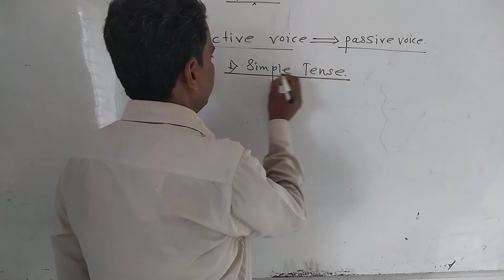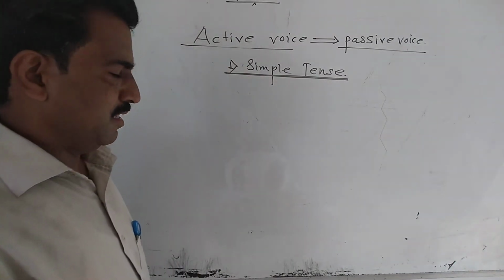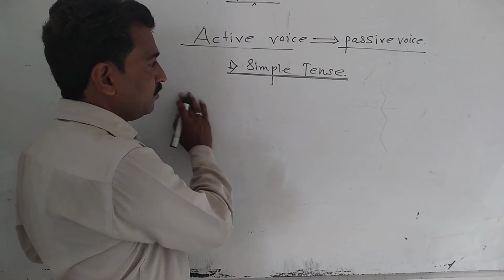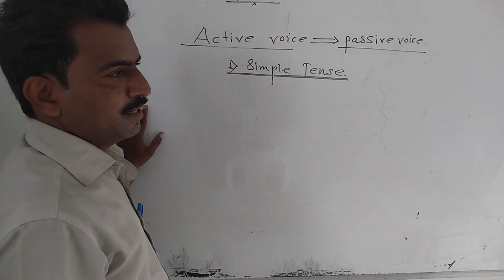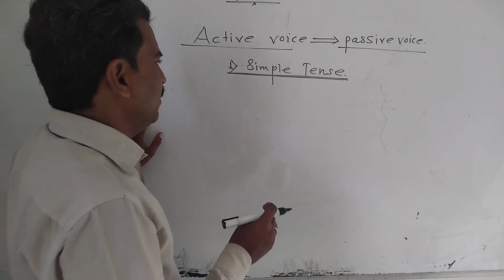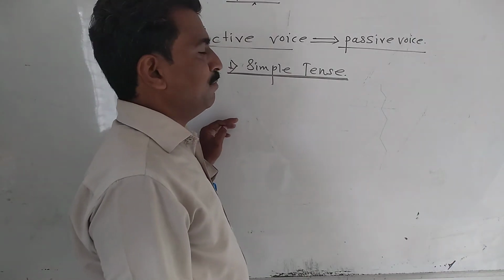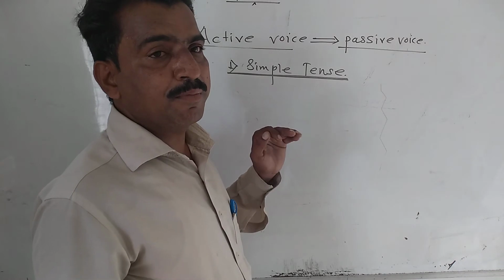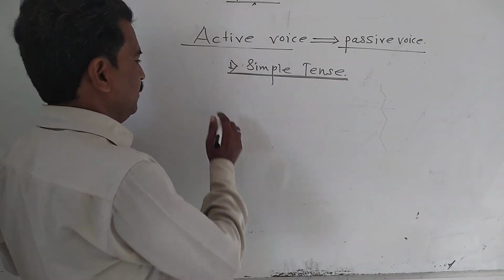Simple present tense, simple past tense or simple future tense. Here we can say only simple tense in place of simple present, simple past or simple future tense. So what is the structure? Now see.